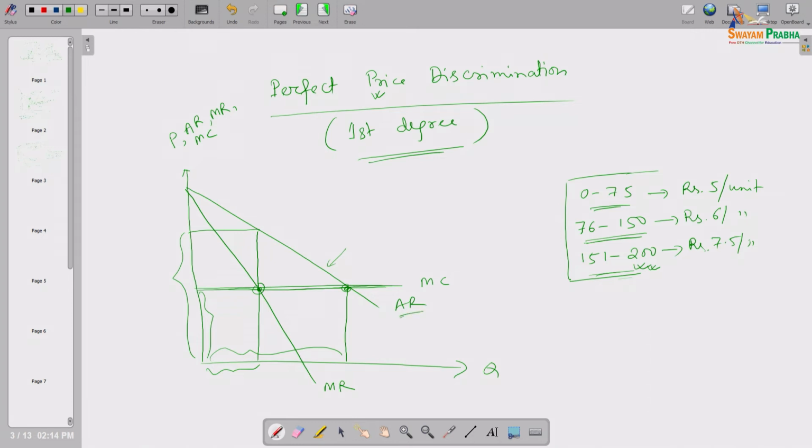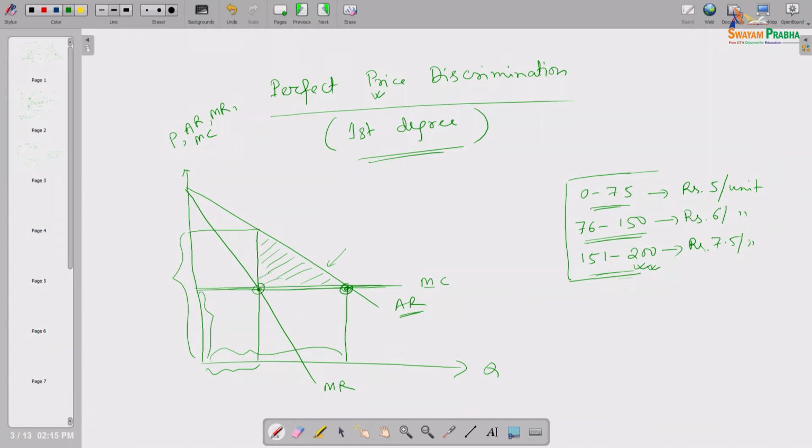This is the price line and this is the marginal cost line, here price equals marginal cost. By comparing these two equilibria, we said that this is the deadweight loss generated by the monopolist if he follows monopoly pricing behavior.